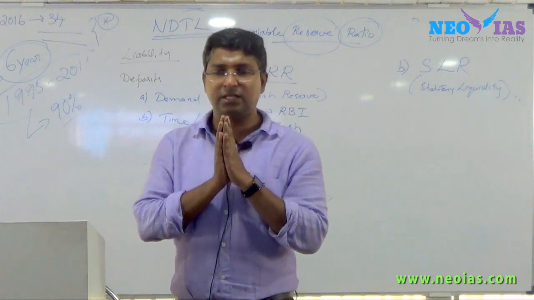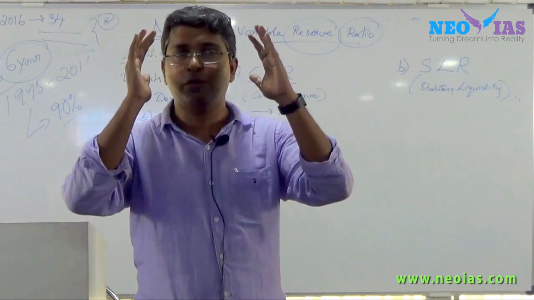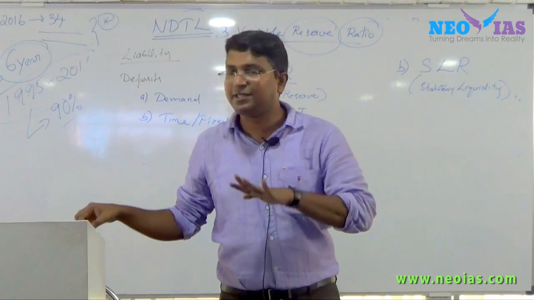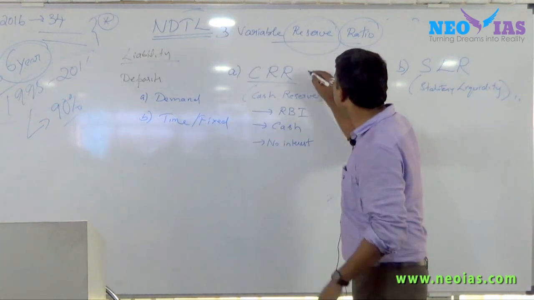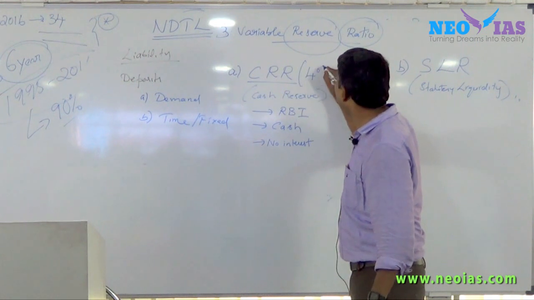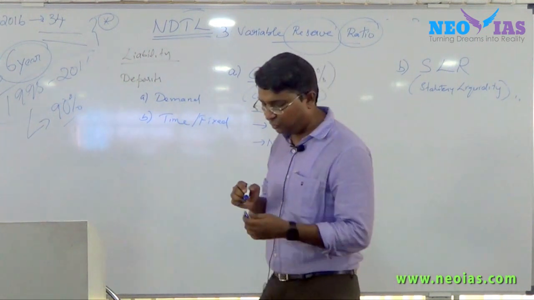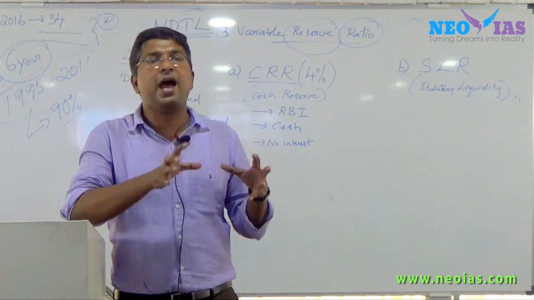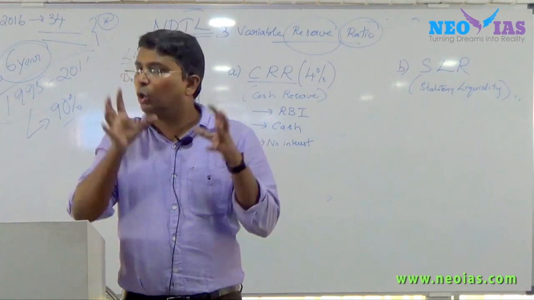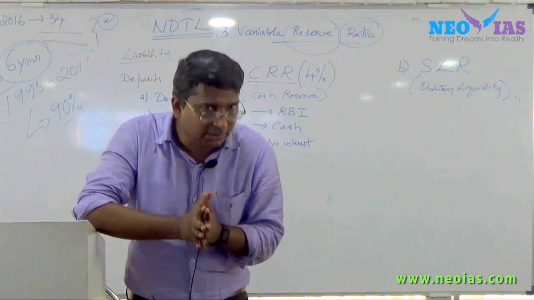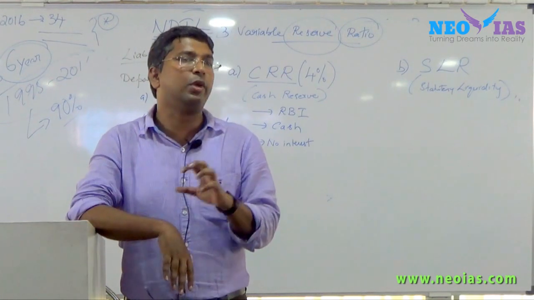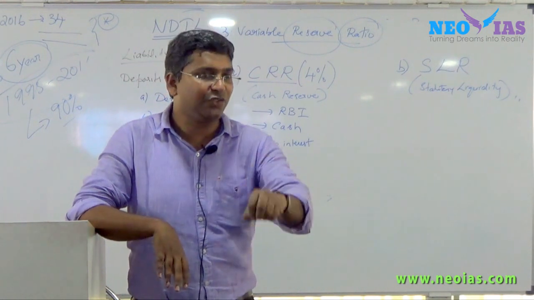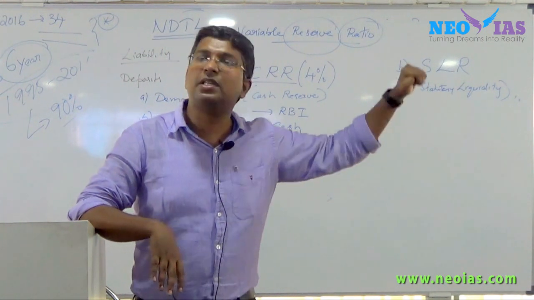Now, for what purpose is CRR being used by RBI? What is the present CRR rate? It is 4%. CRR present rate is 4%. It means if a bank has a total of 100 crore as its total deposit, 4 crore in cash form has to be kept with the Reserve Bank of India.